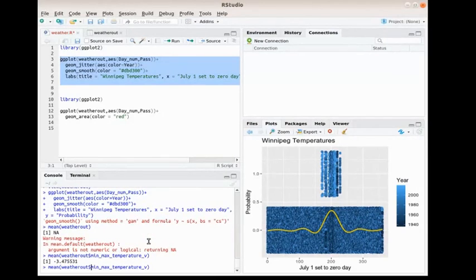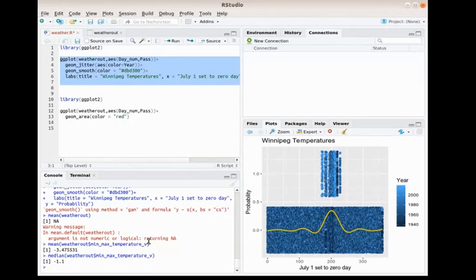You put the dollar sign in. The mean of, well, let's do this. Let's do the median and see where that fits. Minus 1.1. So minus 3.4 is the mean, but the median is minus 1.1. Interesting.